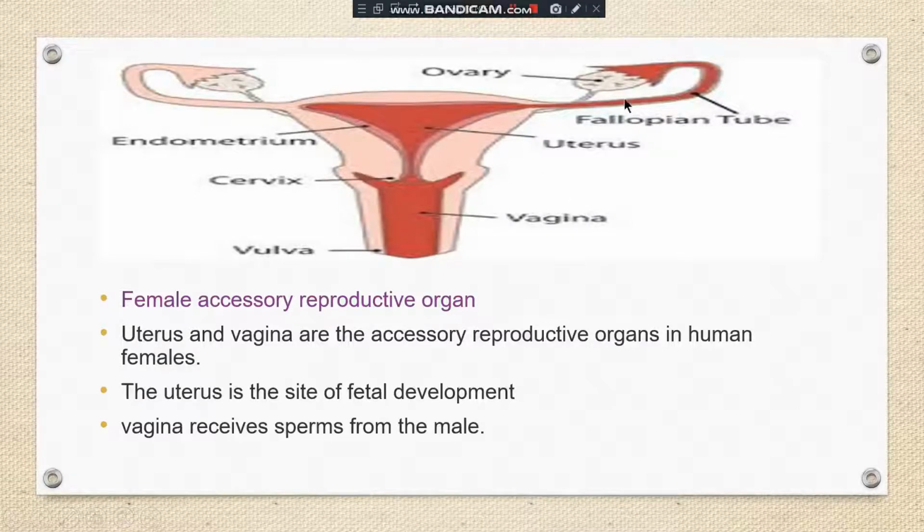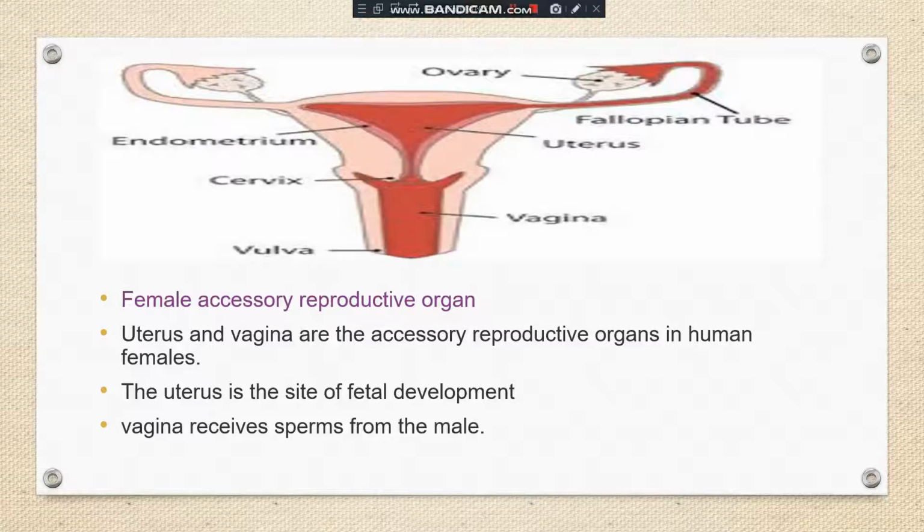I'm revising again. You can see here one pair of ovaries, and there is one special characteristic about male and female. This is one difference. In the male, sperm production takes place when the adolescence period comes, when a male reaches puberty. At that time it starts the production and release of sperm.